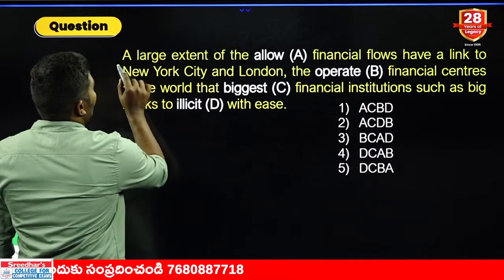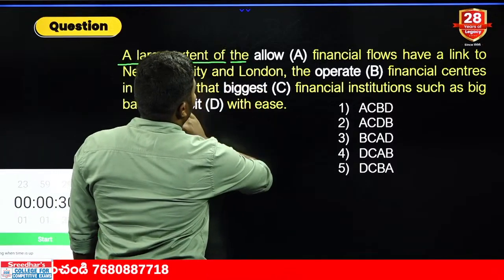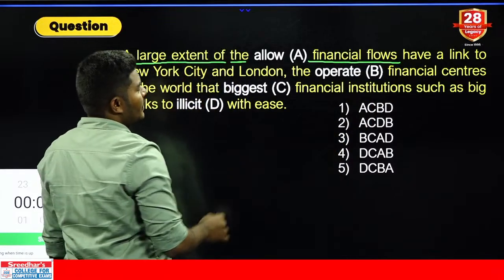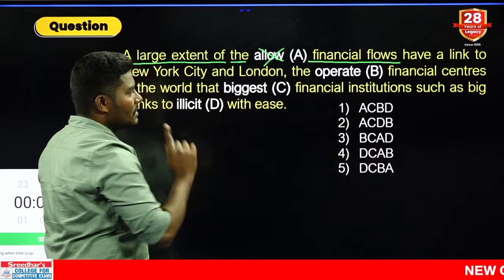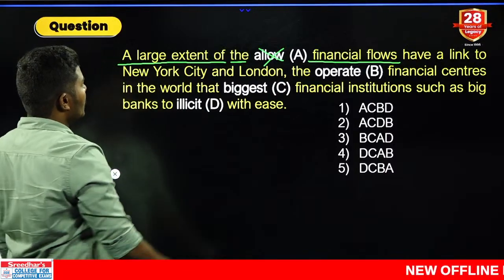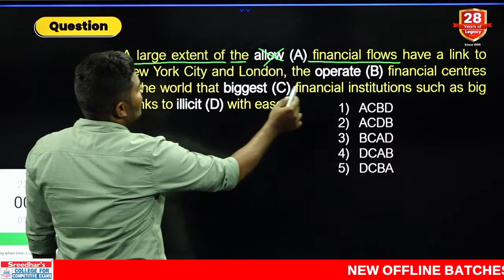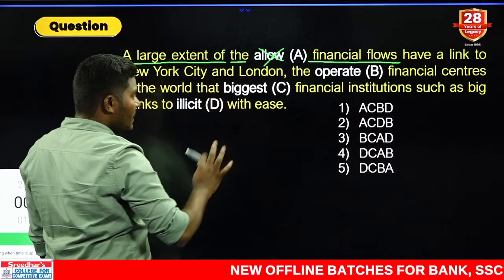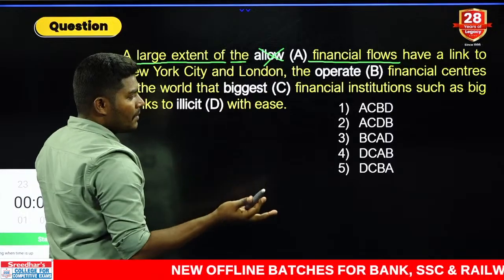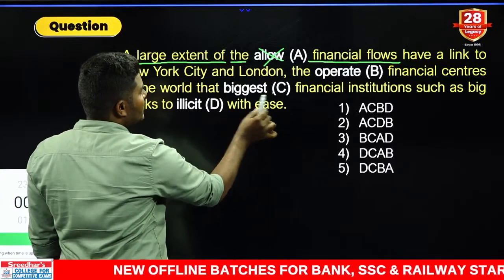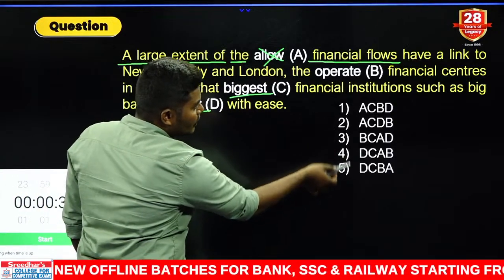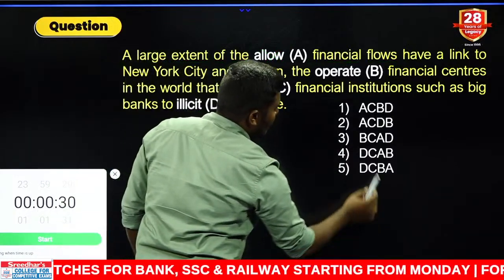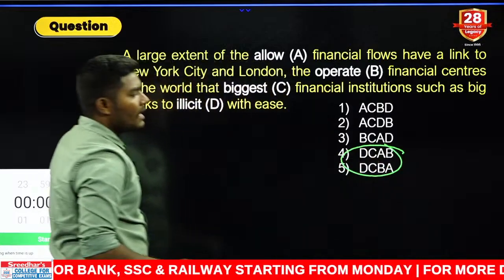Right? Look at this. A large extent of the, which is an article, financial flows, which is the combination of noun and adjective. "Lo" is absolutely wrong, which is a verb form. Can you tell me what can be used here? A large extent of the operate financial flows, not possible. The biggest financial flows may be, the illicit financial flows may be. We can go for the alternatives of C and D, but as you can see, do you find any C in the beginning? No. So what can be the only alternative that you have? D. So your answer should be either of this.